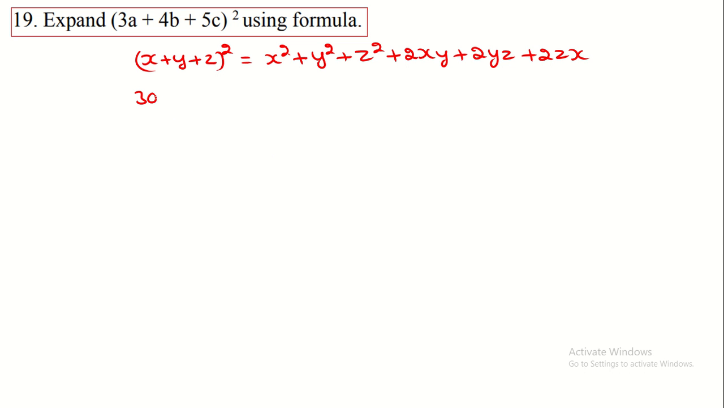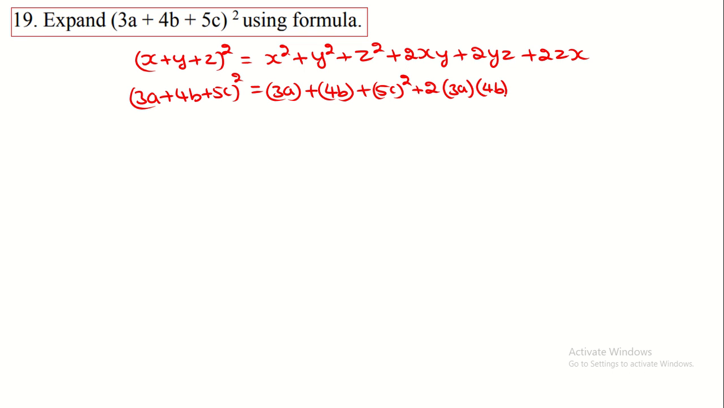So I expand this: (3a plus 4b plus 5c) whole square. In the place of x we substitute 3a, in the place of y it is 4b, and in the place of z it is 5c. Then plus 2 into 3a into 4b, plus 2 into 4b into 5c, and plus 2 into 5c into 3a.